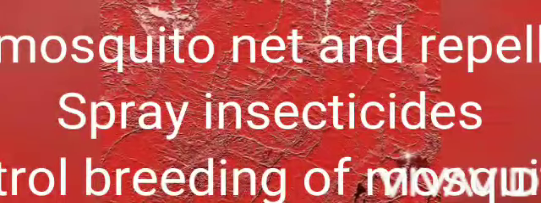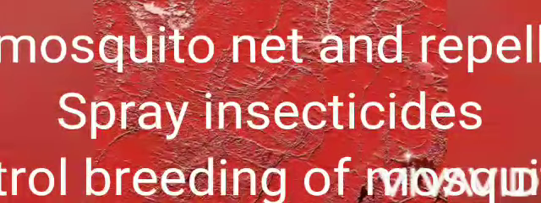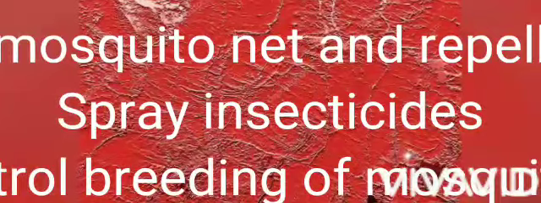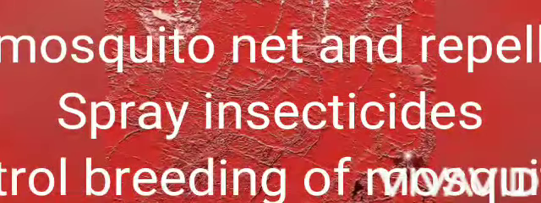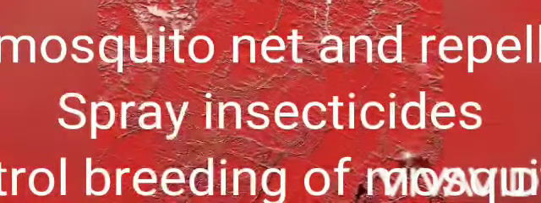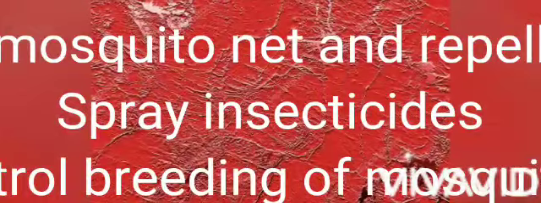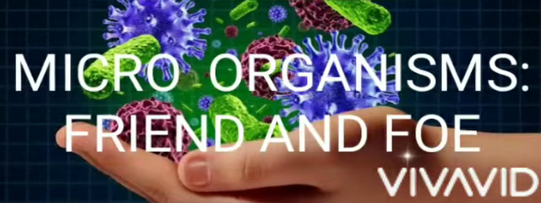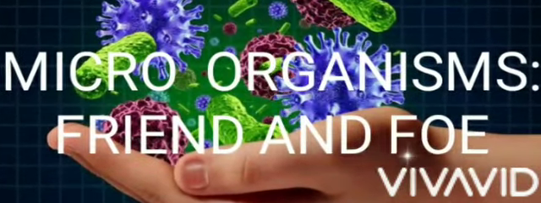In general, use mosquito nets and repellents. Spray insecticide and control breeding of mosquitoes by not allowing water to collect in the surroundings. So we should avoid stagnant water. We should use mosquito nets and repellents. These are some of the general preventive measures in order to prevent malaria. So here we have discussed some of the common human diseases.